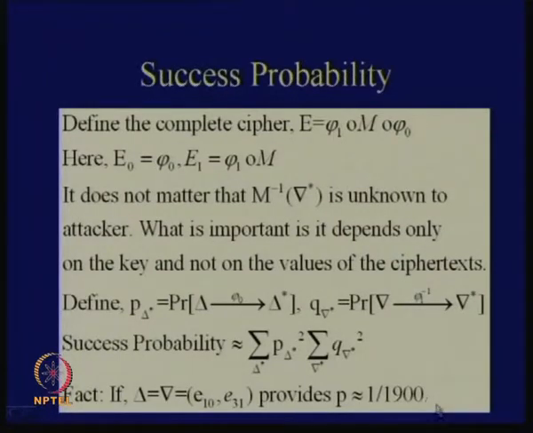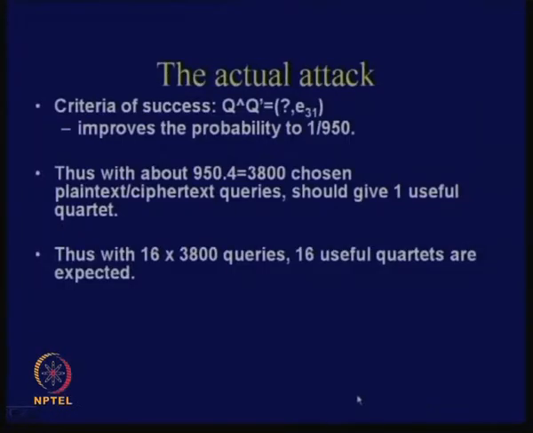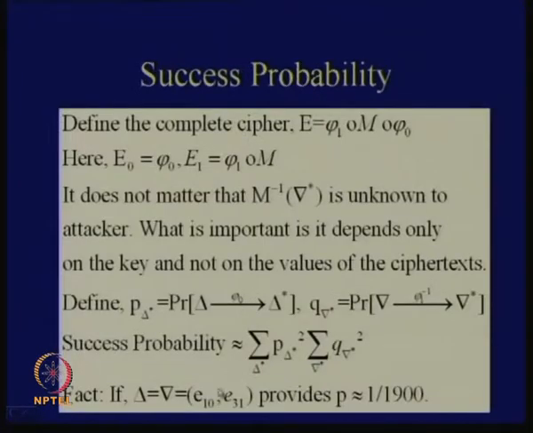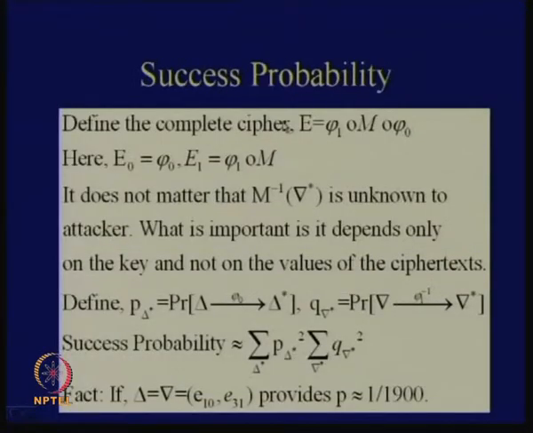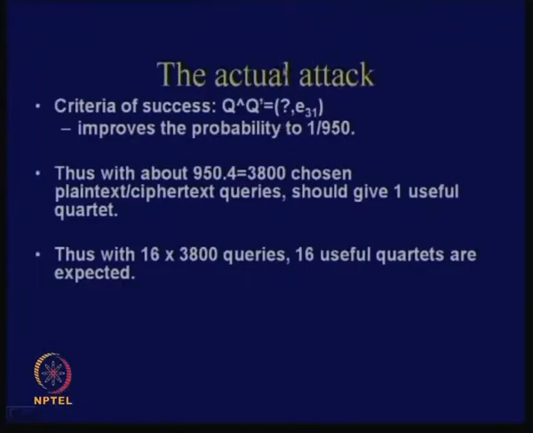So now we should be able to understand the actual attack. It works like this. You throw in a differential on p and p dash of this value, E10 and E31, and because of the boomerang effect you expect to get back q XORed with q dash equal to E10 and E31. But let us not assume anything on the first part, only on the second part. Why? Because the probability actually increases, as I have more cases which satisfy this. So my probability is around 1 by 950.